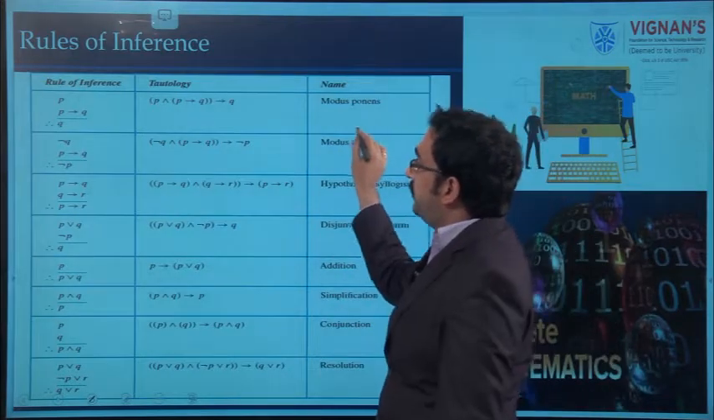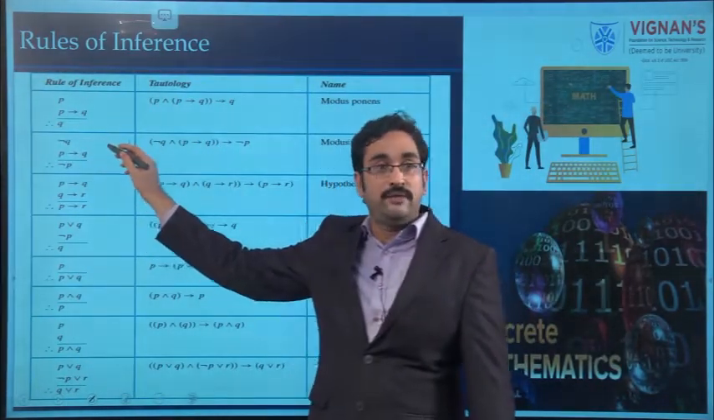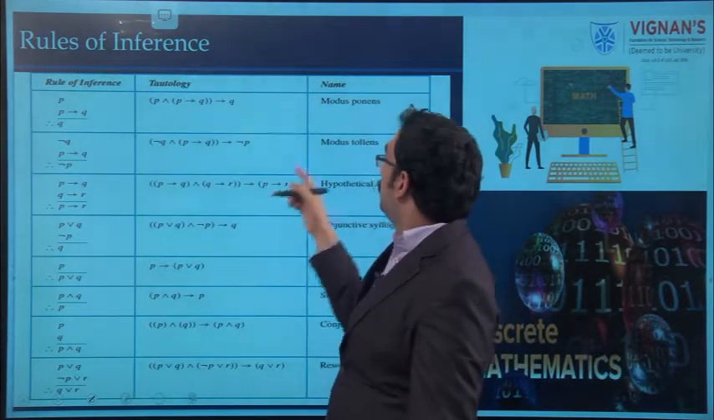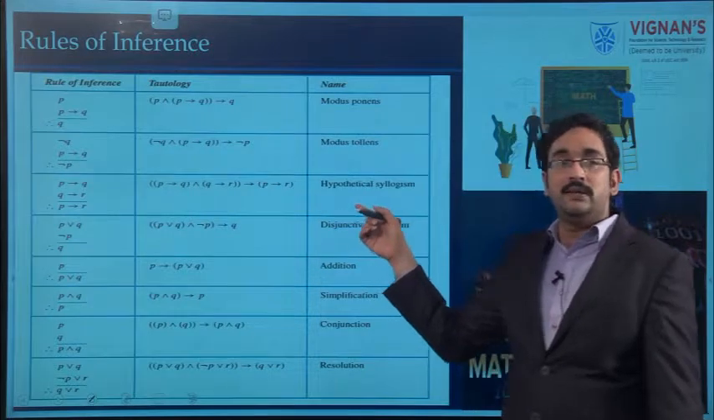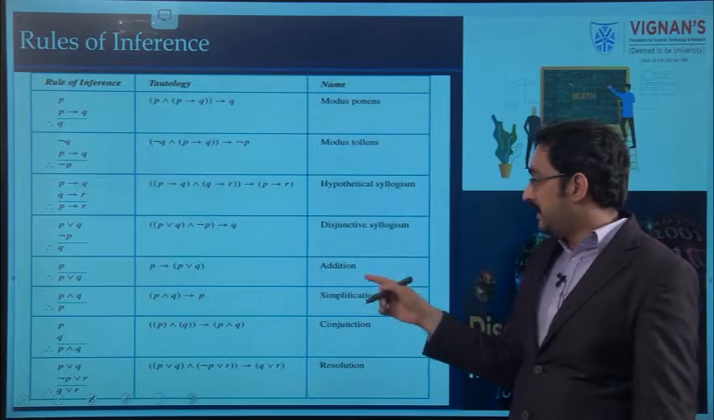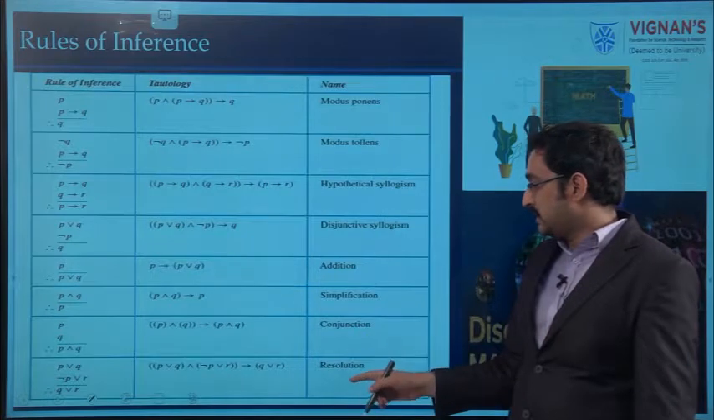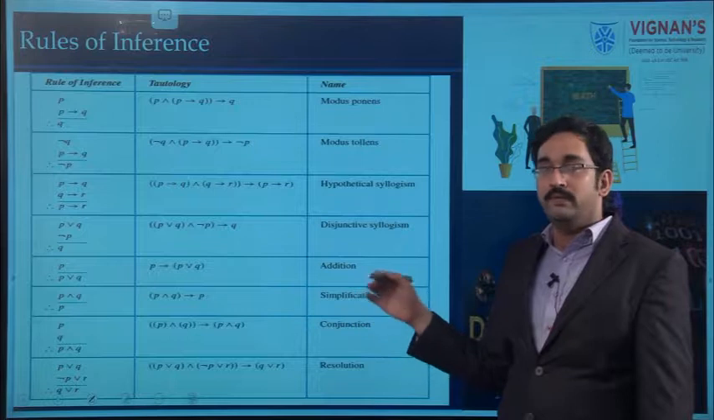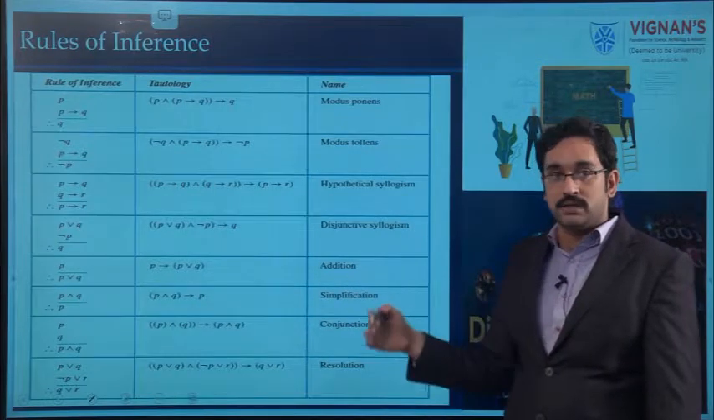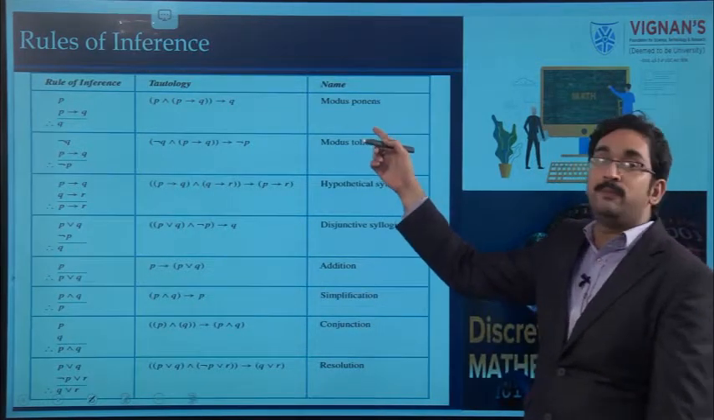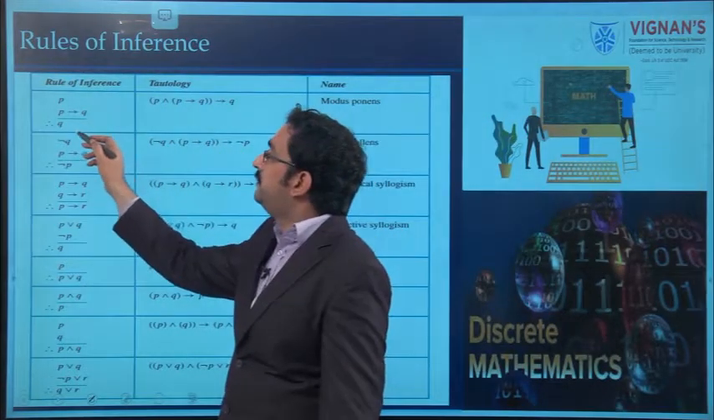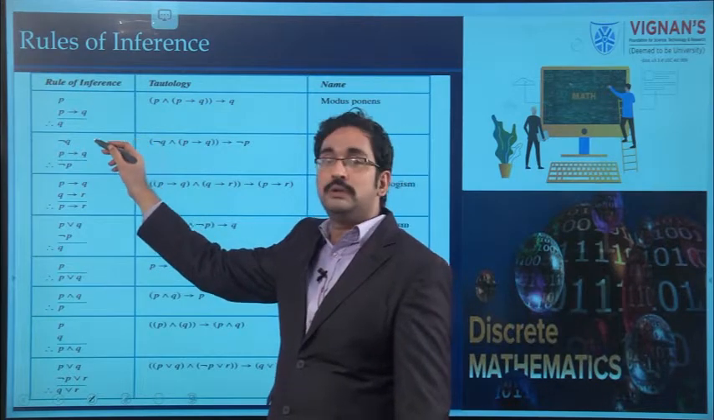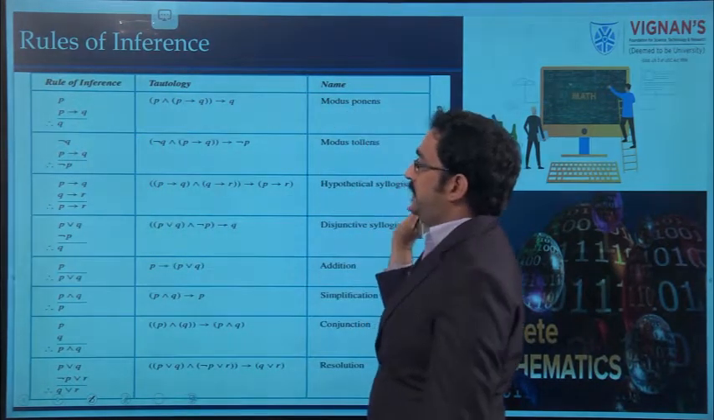The first one is modus ponens. P implies Q, P, therefore Q. This rule is called modus ponens. Then modus tollens, hypothetical syllogism, disjunctive syllogism, addition, simplification, conjunction, resolution. All these rules will be applied when we are proving whether an argument is valid or not. So when can we say modus ponens? P implies Q, P, therefore Q. If the proposition is in that form, then it is modus ponens.